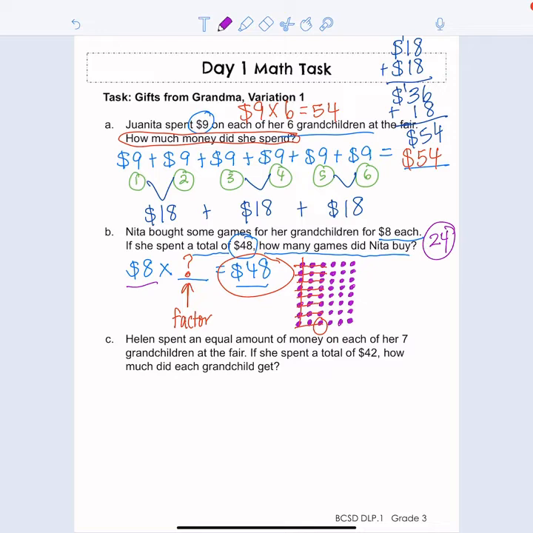Okay, we got to our number. The target number was 48. I know I have 48 dots in there now in my array. Now what I need to do to find the answer is I need to count how many columns that I made. I know that I have 8 dots in each column, but I don't know how many columns I ended up with.